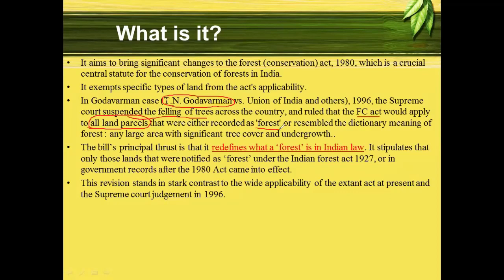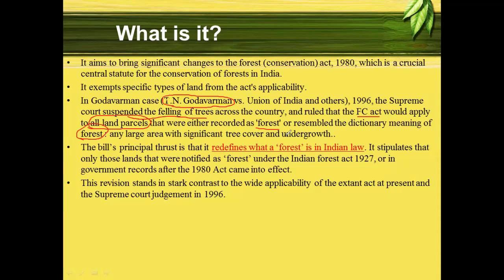If it is recorded as forest, then felling of trees will be suspended. If it is not recorded as forest, but it resembles the dictionary meaning of forest. What do we mean by the dictionary meaning of forest? Any large area with significant tree cover and undergrowth.